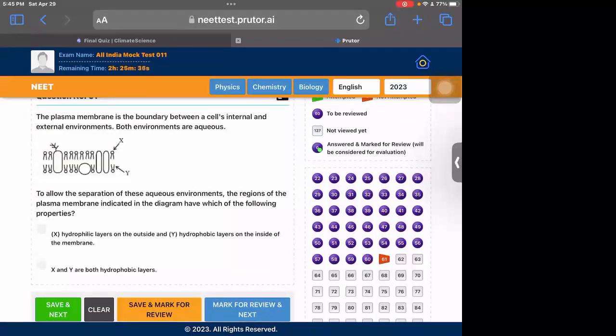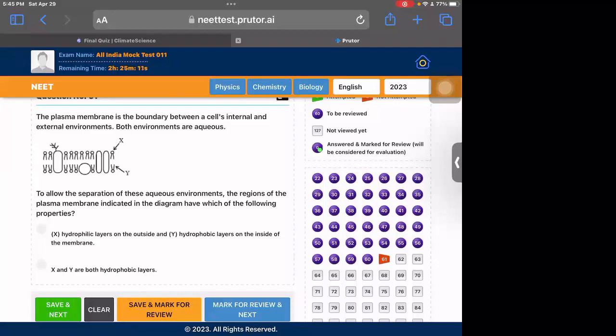Okay, so this is the structure of plasma membrane of our body. They are asking what is X and what is Y. So the internal and the external environment here are aqueous environments, right? So the part of the protein which is hydrophobic should be inside. Hydrophobic means the part which is scared of water. Phobia means scared, and hydro means water. So hydrophobic is the part which is scared of water. So it should be inside.